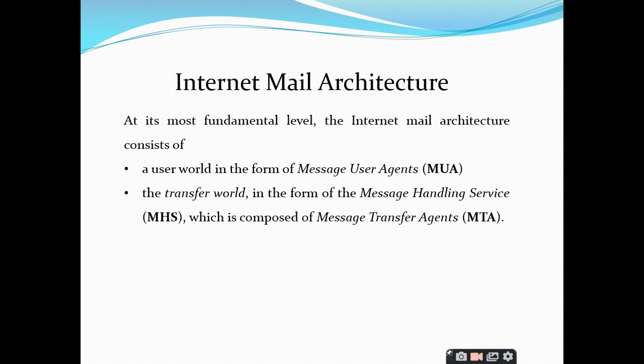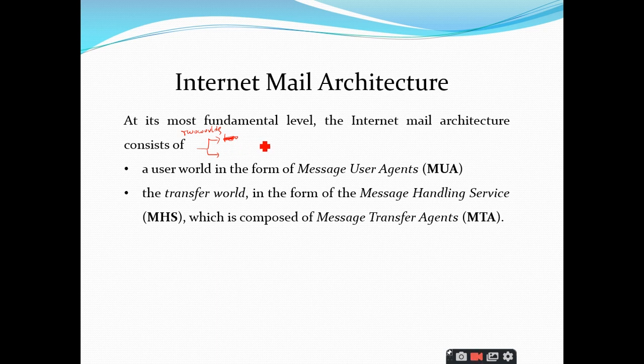Yes, sir. So now we are entering into the actual topic, which is the internet email architecture. The internet email architecture basically consists of two worlds. It's just for understanding purposes, right?